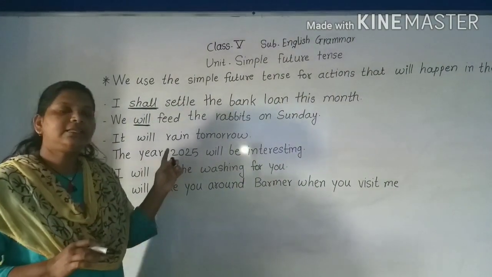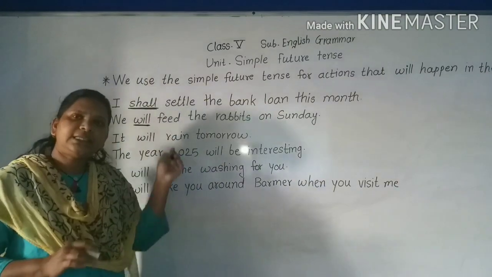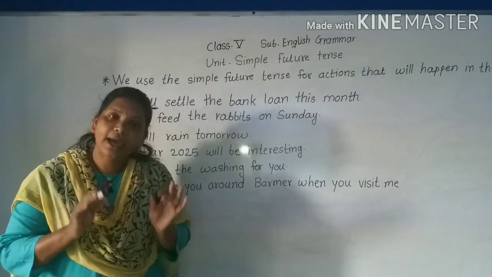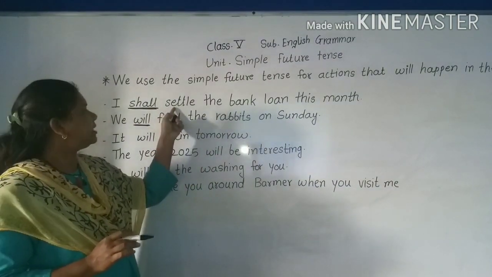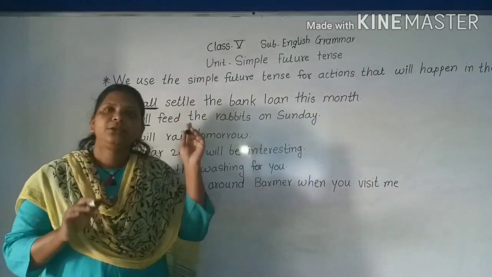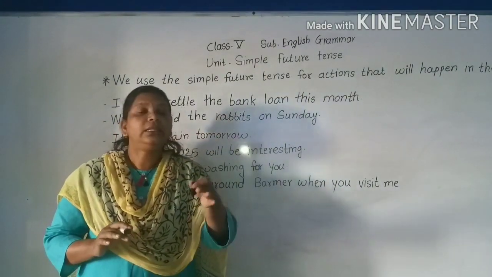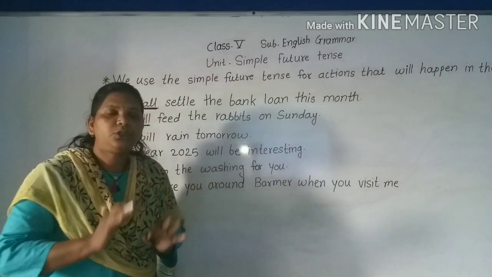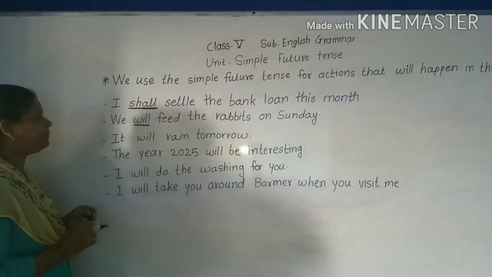Now see here, two sentences we have seen. These sentences refer to actions. Which action? The action of settling and the action of feeding. So these are actions that will take place in the future. Okay. Now see the next example.